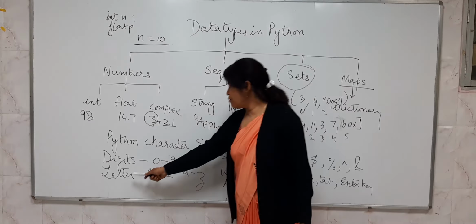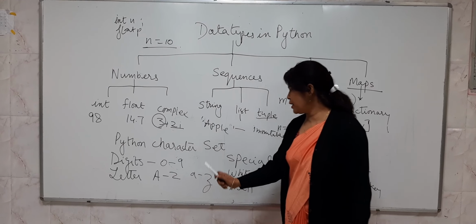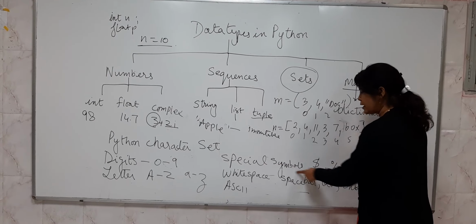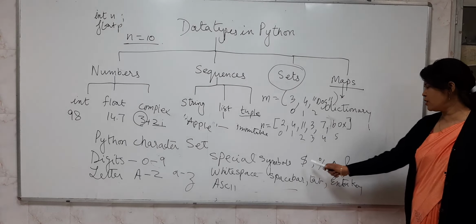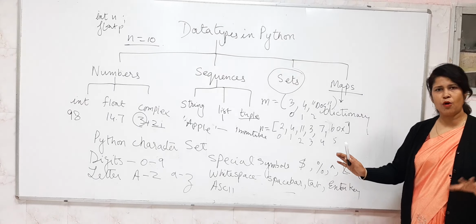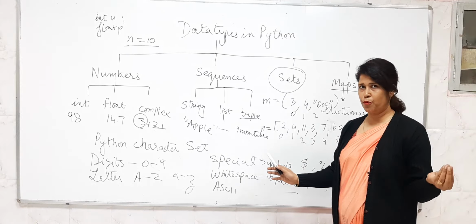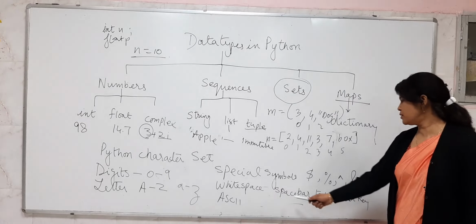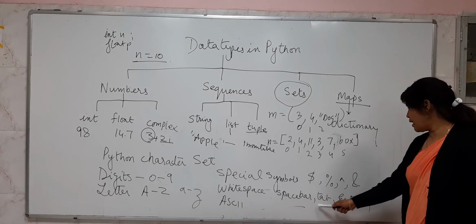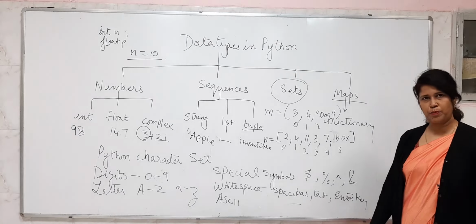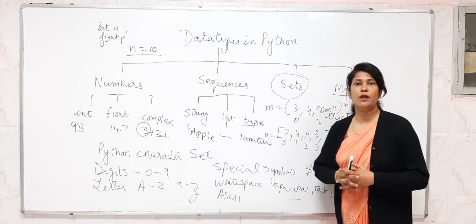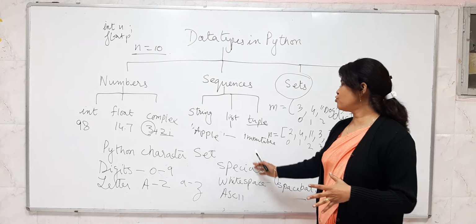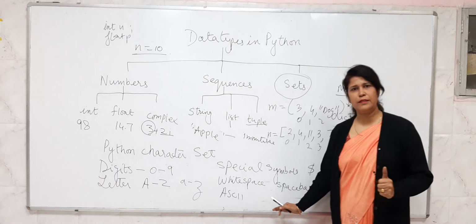So we have letters from A to Z capital, and A to Z small also. Then we have special characters, such as $, caret, and @, which can be used in programming in Python. Then we have white space: the space bar, tab key, and enter key. And we can also use ASCII values in programming. This all makes up the Python character set.